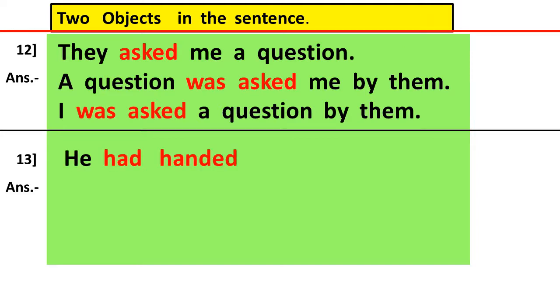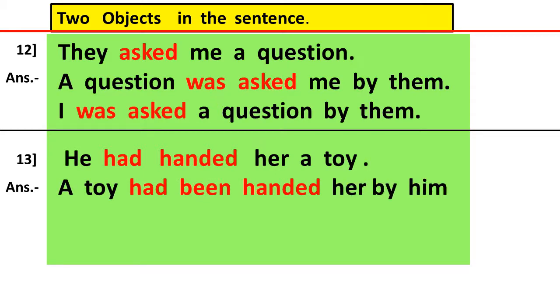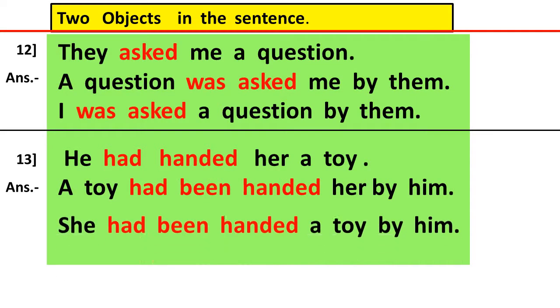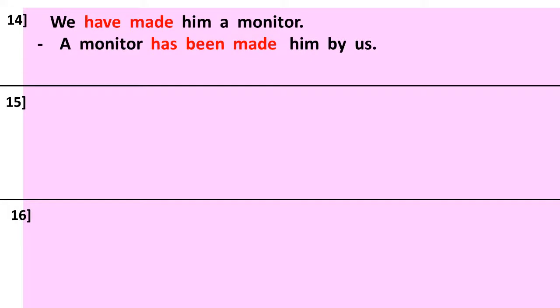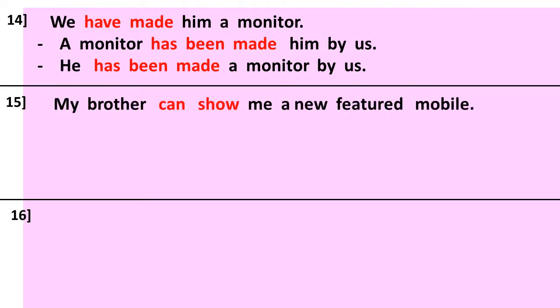He had handed her a toy. A toy had been handed her by him. She had been handed a toy by him. We have made him a monitor. A monitor has been made him by us. He has been made a monitor by us. My brother can show me a new featured mobile.